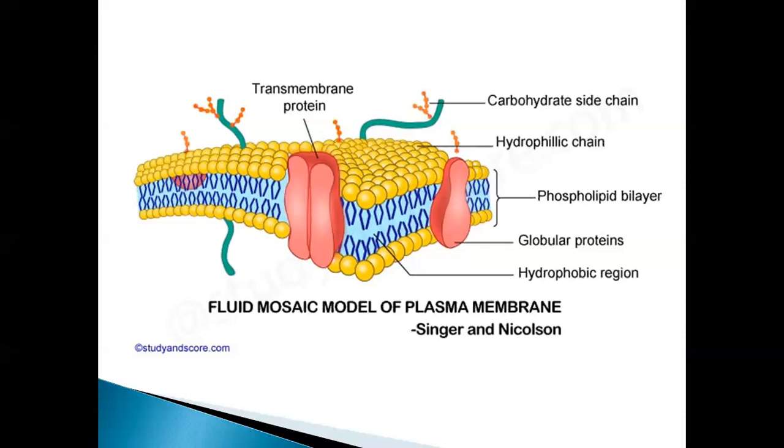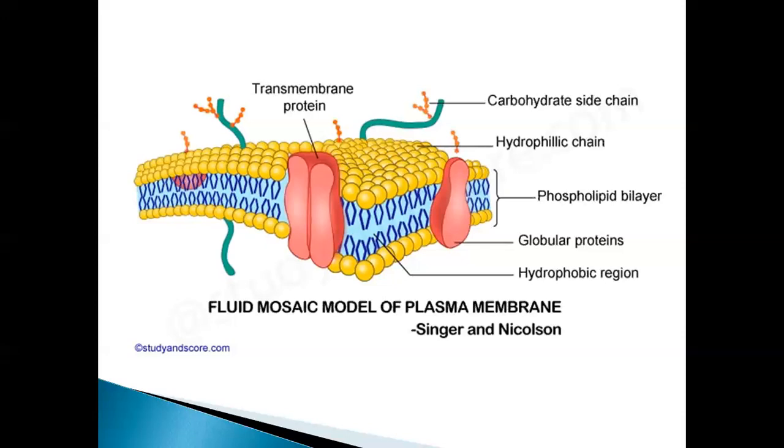The extrinsic proteins are attached to the outer surface of the lipid molecule, and the intrinsic proteins are embedded in the bilayered lipid molecules.